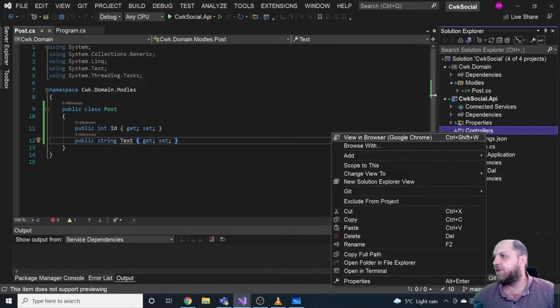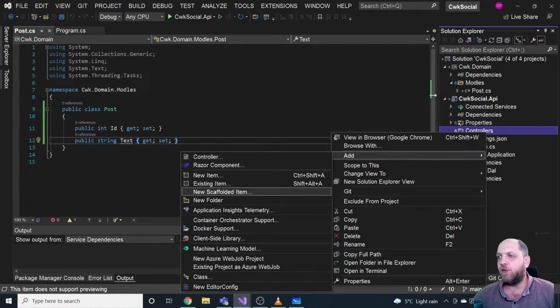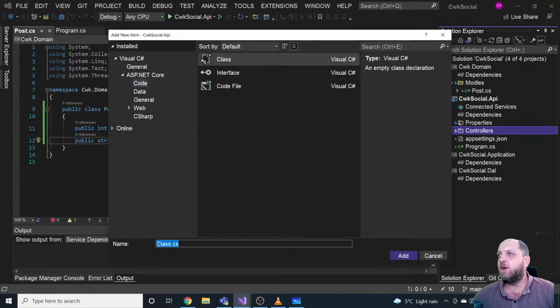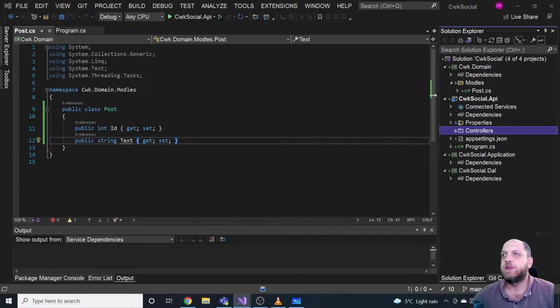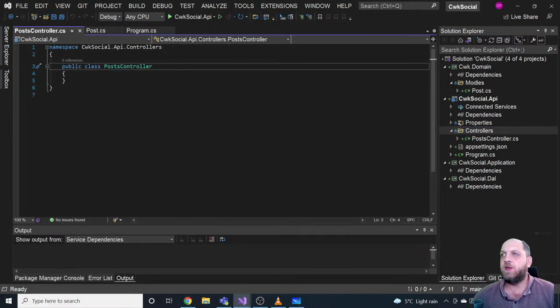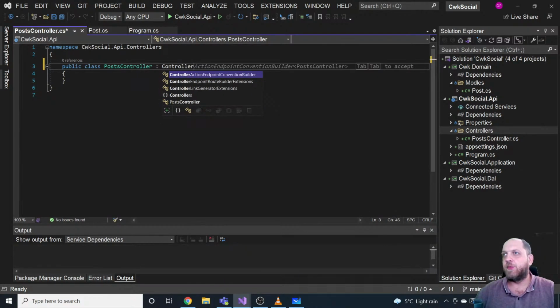But I don't want to create a controller. I just want to create a regular class. I always hate to create directly a controller or things similar to that. So let's have this class, PostController. Okay, so let's make this a controller, and we make this a controller by simply saying here ControllerBase.